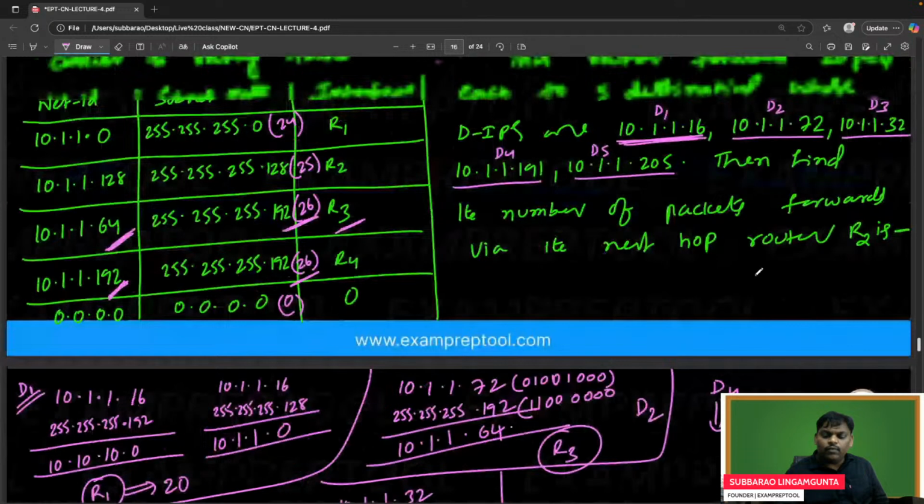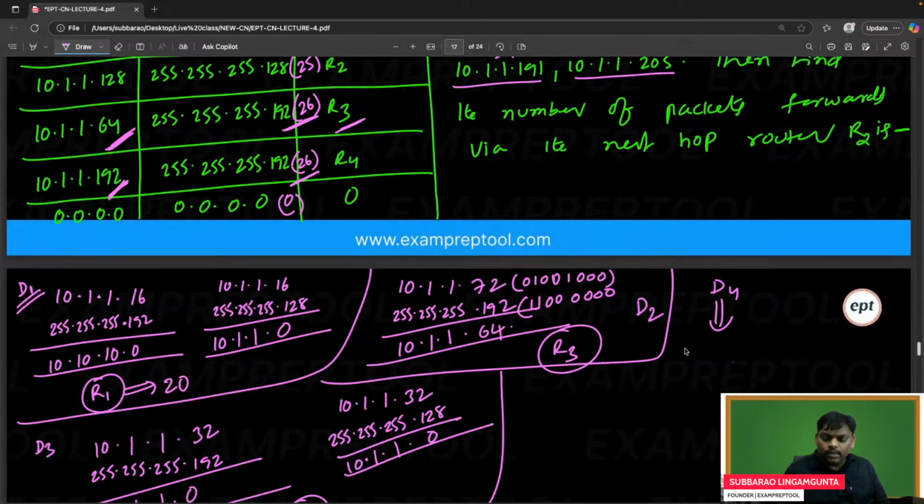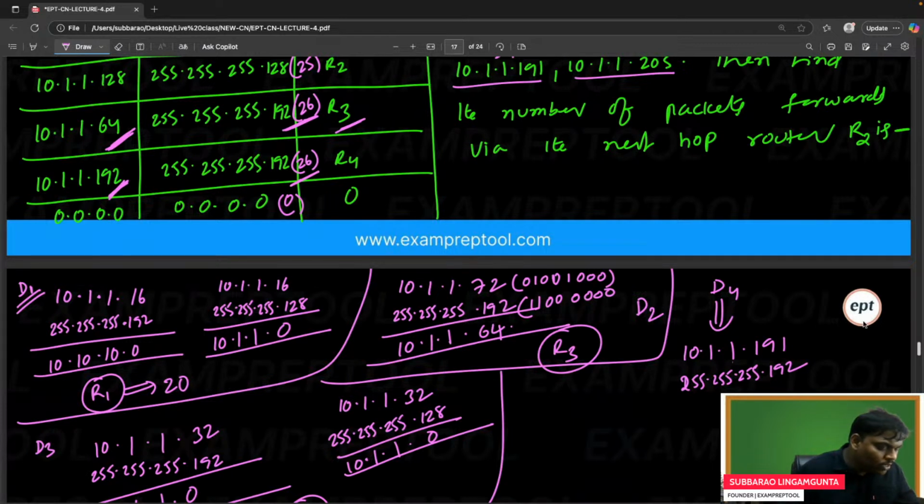If you see the D4, 10.1.191. If you see the R4, 255, 255, 255 dot, I think 192. So let me recheck once again. Is it 192 or 191? Let me check. I think 191. Please be careful.